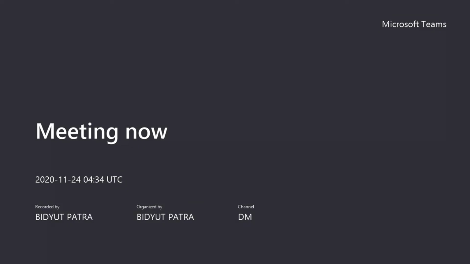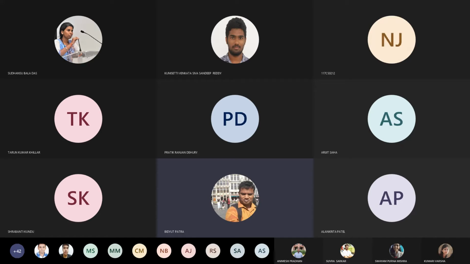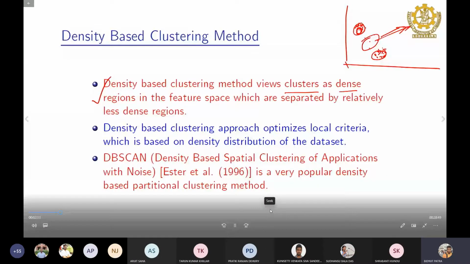There is another cluster, because it will look only at the nearby points, not the whole set of points. Like in single linkage, we look at all the pairwise distances and see which one is the minimum. So the density-based clustering approach optimizes a local criterion.